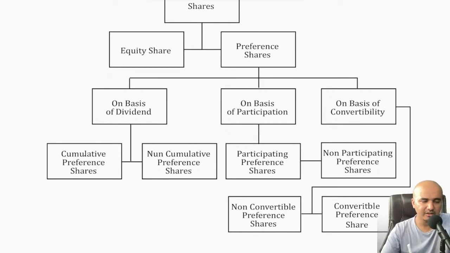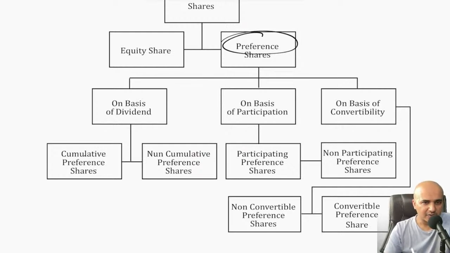That's easy to understand. Now, why is the name preference here? Because they have been given preference. That means they will first get the dividend compared to equity shareholders. Equity shareholders will get it later on. When the company declares dividend, first it will be given to preference shareholders. So that is one preference which they are getting.